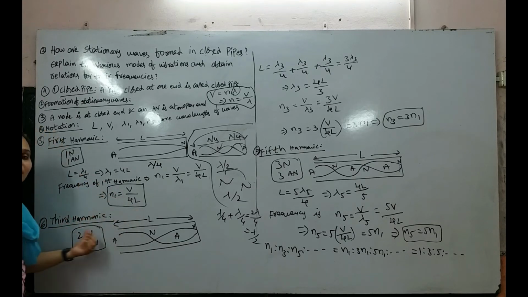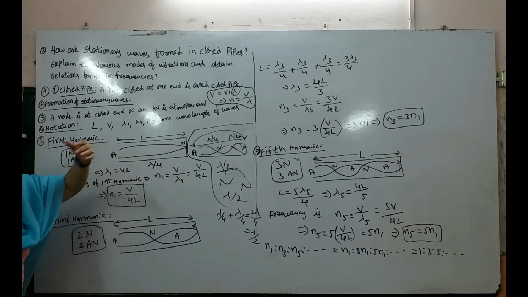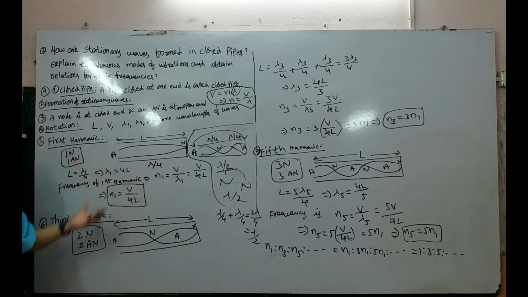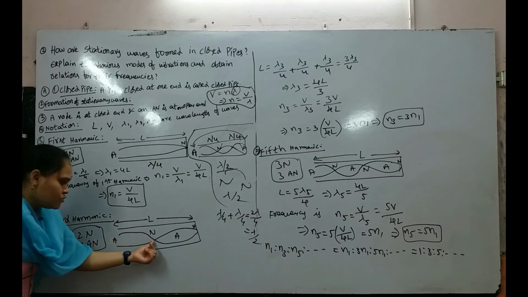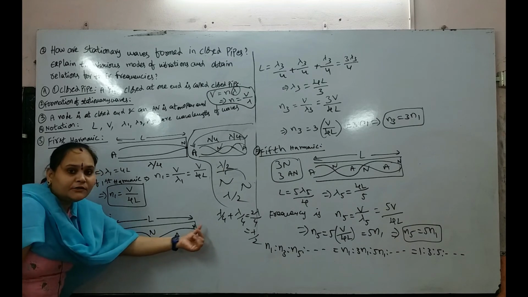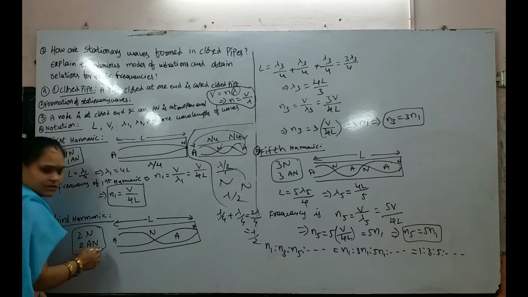And then the third harmonic, not the second harmonic. Why? Because in the first case we were considering just antinode and node, not antinode, node and antinode. Observe it. In the third harmonic, we are observing antinode, node, antinode and node. So here two nodes and two antinodes are formed.